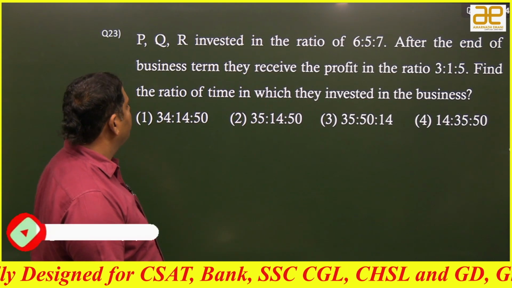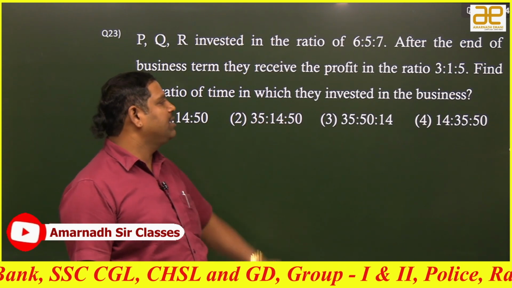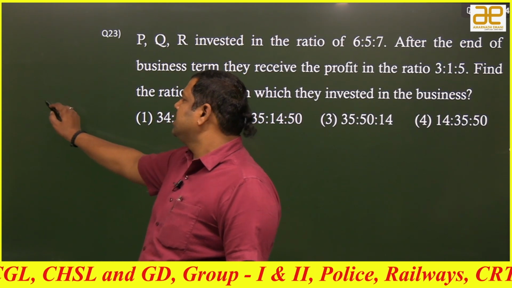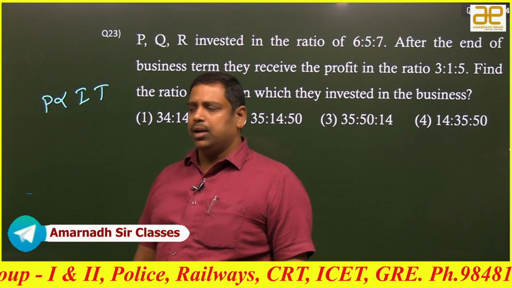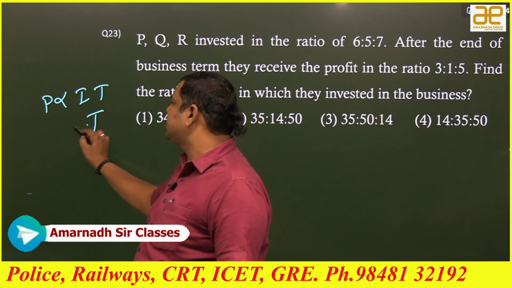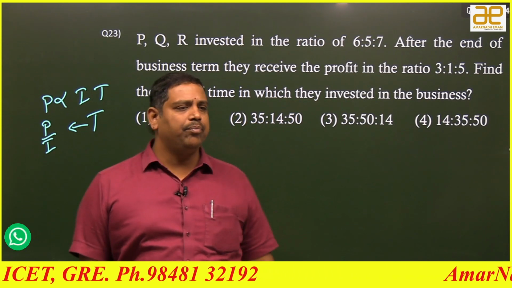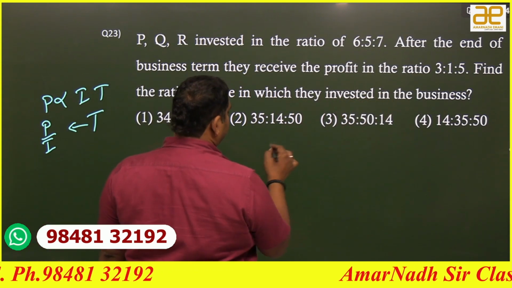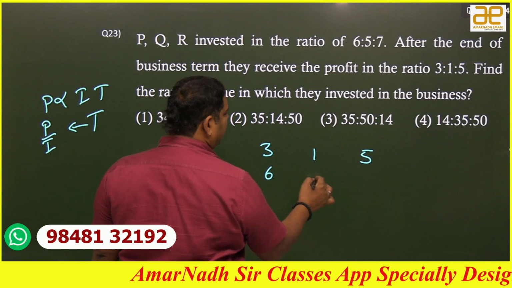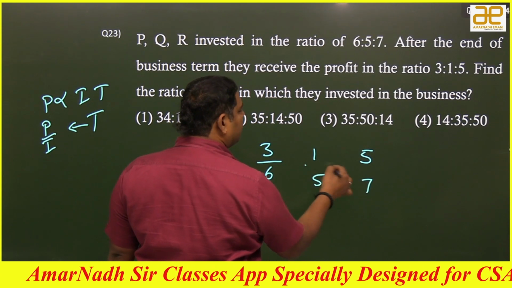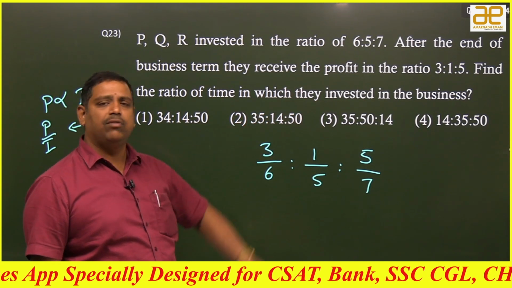Okay, what he is saying is, investment ratio he specified, profits ratio also he specified. He is asking about the time periods ratio. What I can say is, profit is directly proportional to investment into time period. Now he is asking about the time periods. Time period means, can I say it is dependent on profit by investment? That's it, there ends the game. So, profits ratio is 3:1:5, investment ratio is 6:5:7. So, can I say profit by investment ratio is the time periods ratio? That's what he is asking, right? Ratio of the time in which they invested in the business.